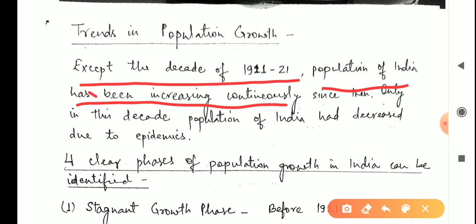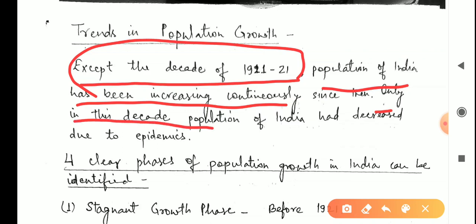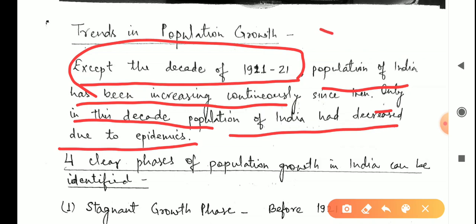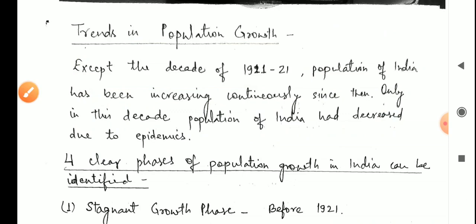In this decade, what happened? Only in this decade the population of India decreased, due to the epidemics. In all the other decades the population increased, but in this decade it decreased. How much? It was a decrease of 7.70 lakhs, which we will study later in this video.